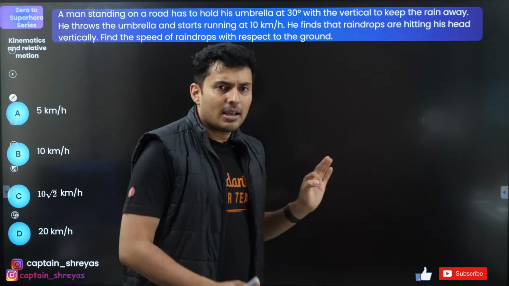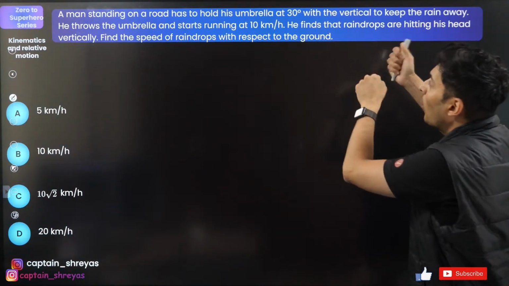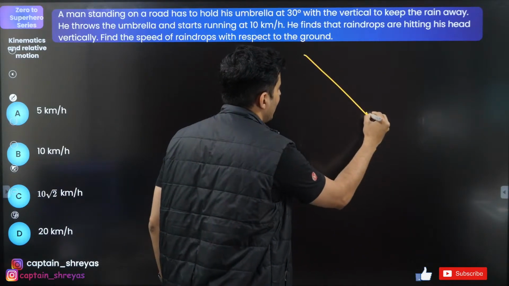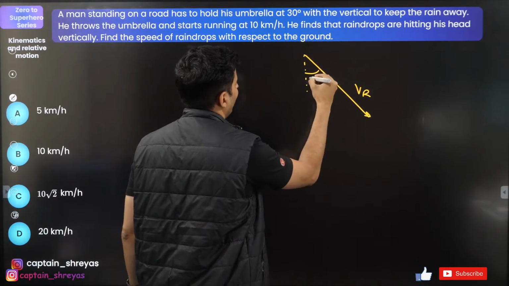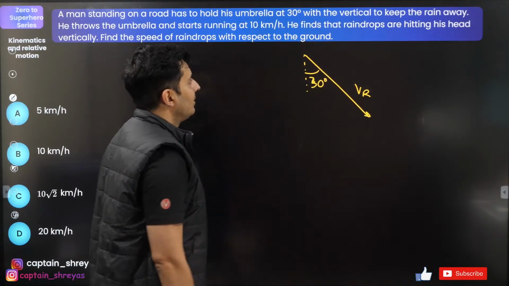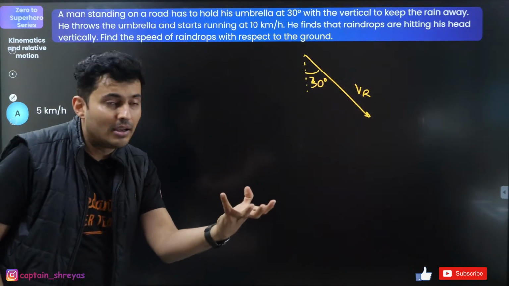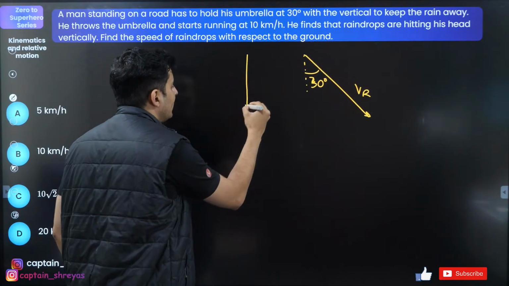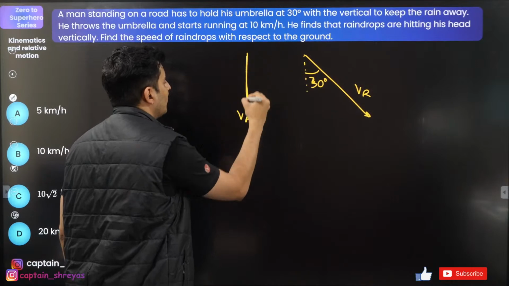See, when the person is just standing, he has to hold the umbrella at 30 degrees, which means the rain is falling at an angle of 30 degrees with the vertical. If he moves, he finds the rain to fall vertically down, meaning the relative velocity of the rain with respect to man is vertically down.